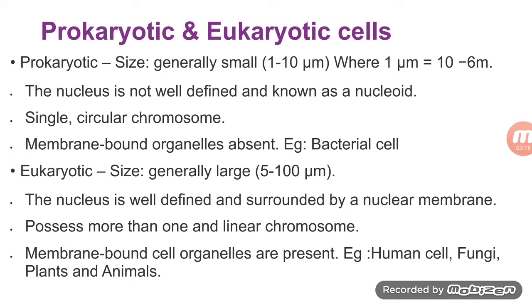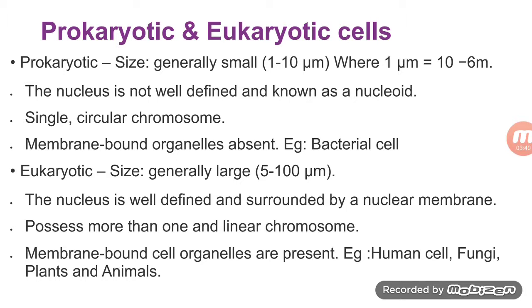On the other hand, all organisms other than bacteria and blue-green algae have a well-organized nucleus with a nuclear membrane. And the nuclear material, that is the genetic material, is present inside that nuclear membrane. These organisms are called eukaryotes.